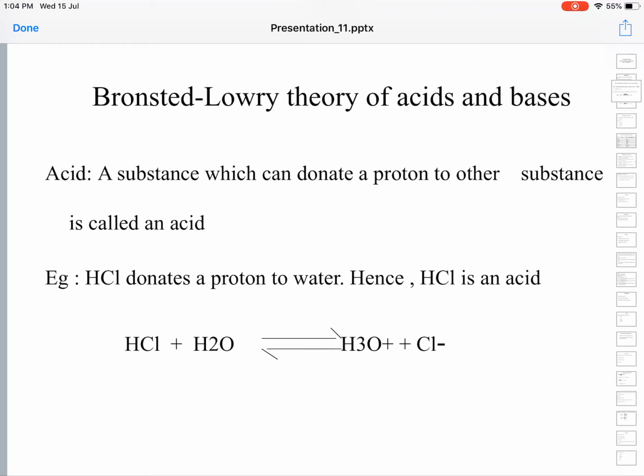Okay, so it defines both acids and bases in terms of H plus ion or proton. That is why Bronsted-Lowry theory is also called the protonic theory of acids and bases, because it defines both acids as well as bases in terms of proton. With reference to proton, it defines both acids and bases. So it can be justifiably called the protonic theory of acids and bases.